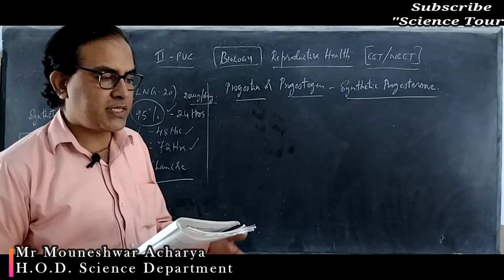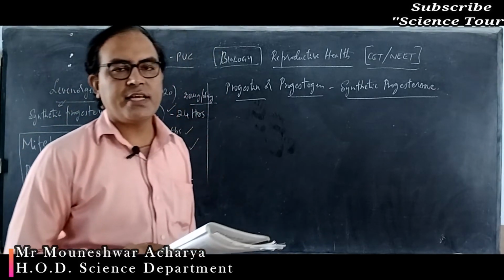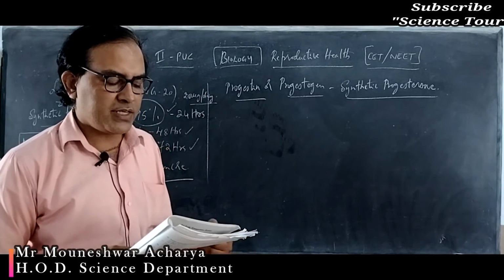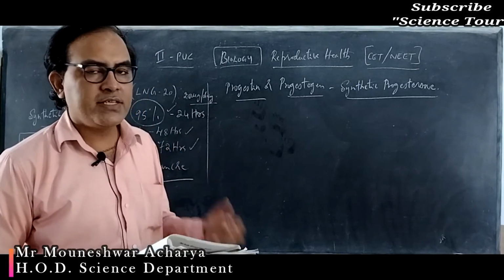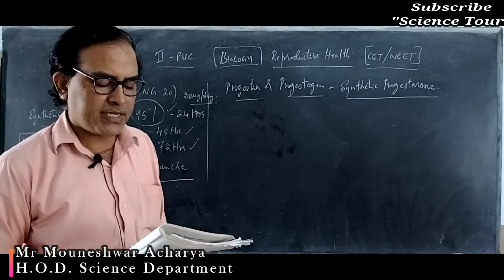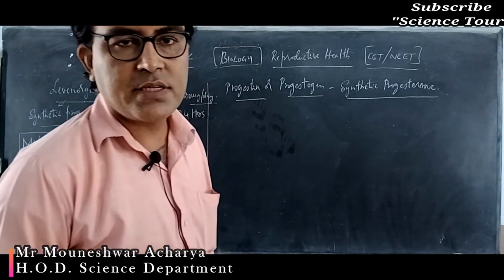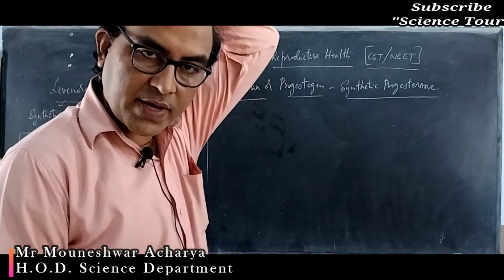Hemophilia is not an STD. You already studied the disease hemophilia in Principles of Inheritance and Variation. So hemophilia is a genetic disorder. Genital herpes and sickle cell anemia are the options given. Genital herpes is caused by the herpes simplex virus.